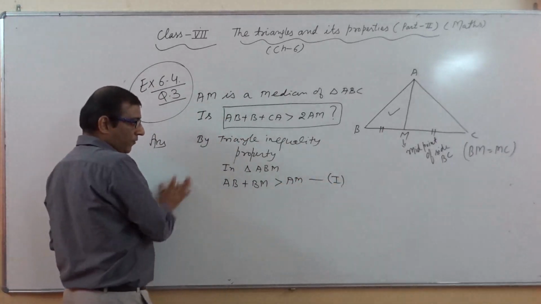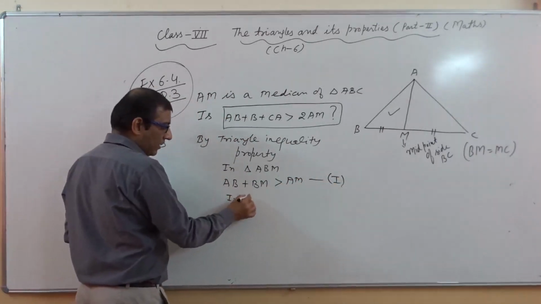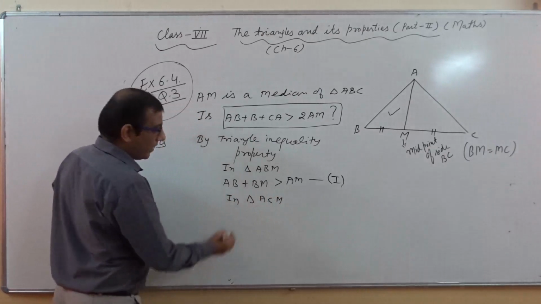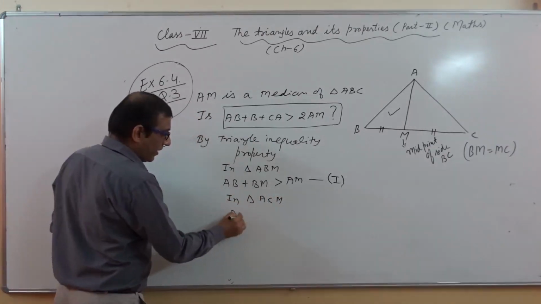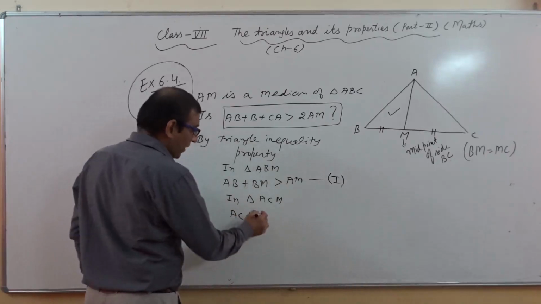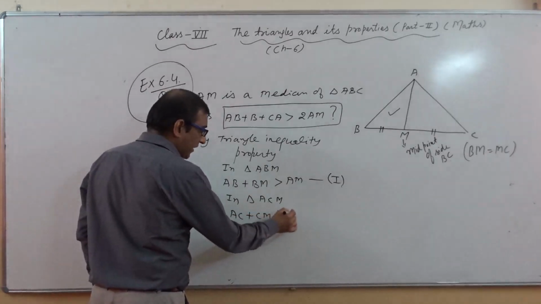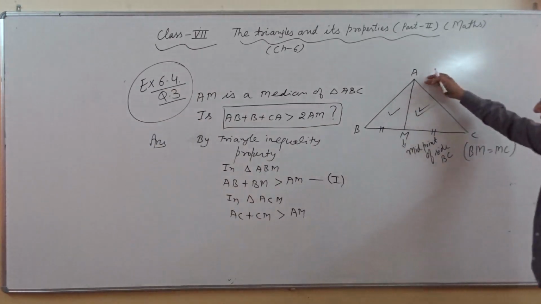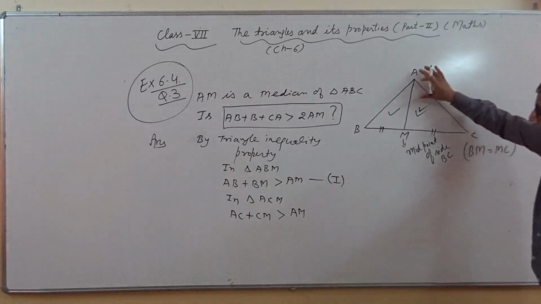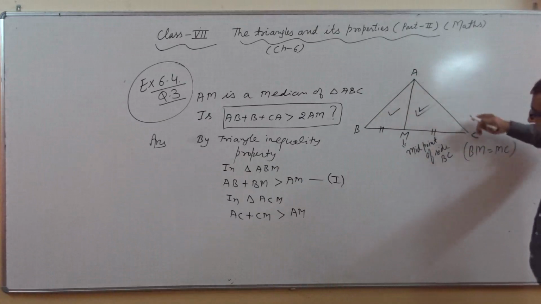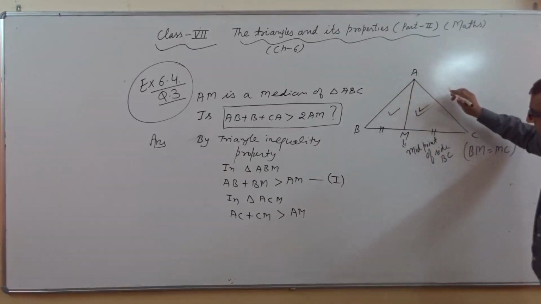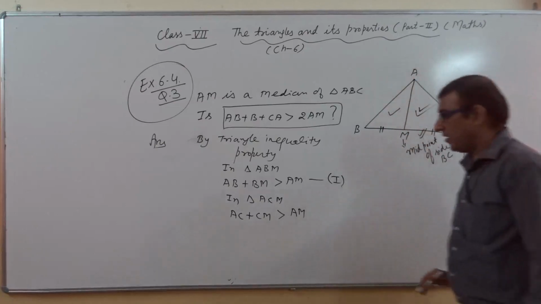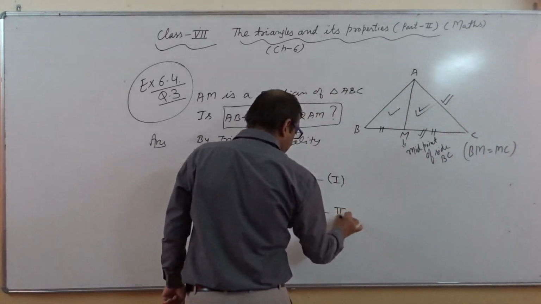Again I will continue with the same property, but this time I will take triangle ACM. So we can say AC plus CM is greater than AM. As I said, the sum of the lengths of any two sides of a triangle is always greater than the third side. So if I take AC and CM, the sum of AC and CM is always greater than AM. This is our second relation.